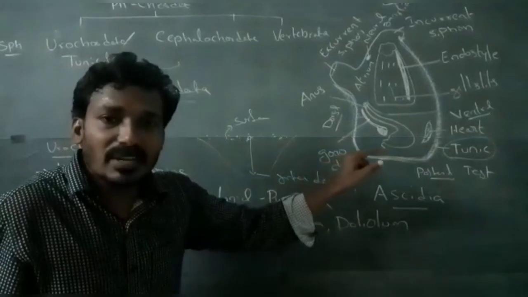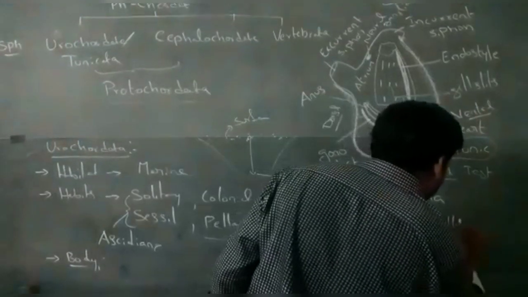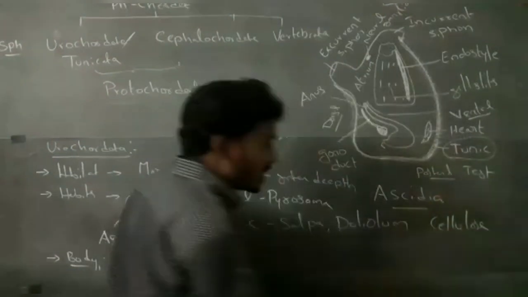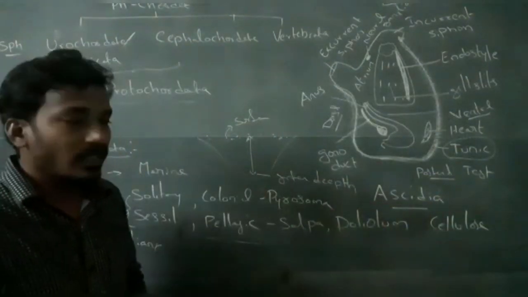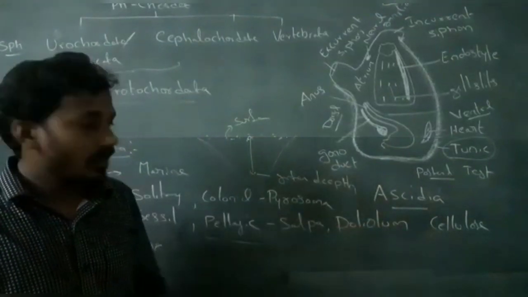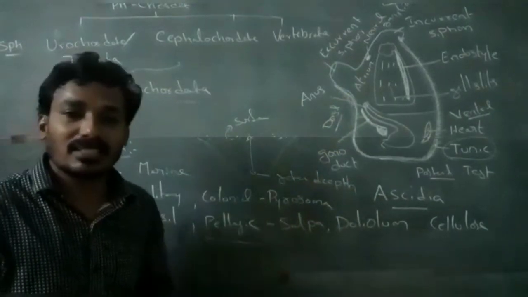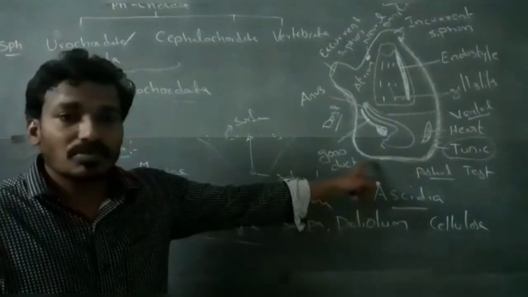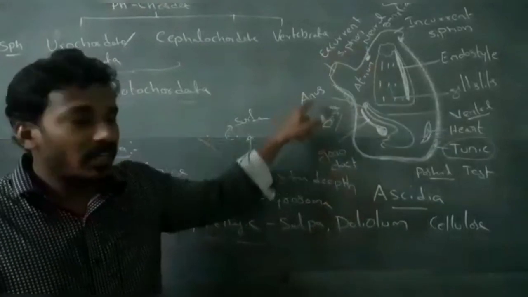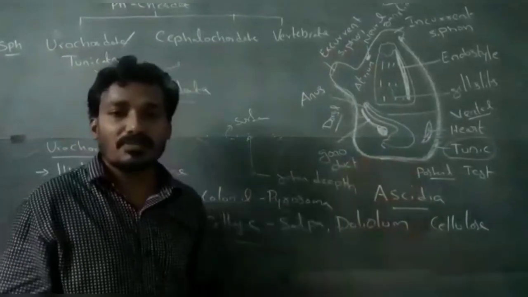This tunic is made up of cellulose. This is a rare character in animals. Generally, cellulose is present in plants. But in these organisms, the body covering, the test, is composed of cellulose substance.